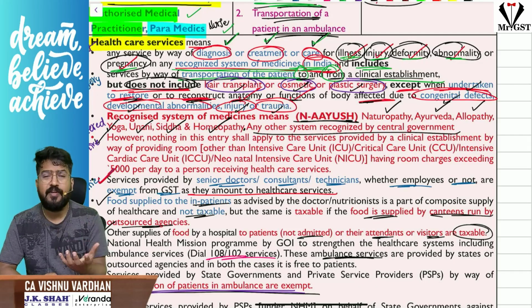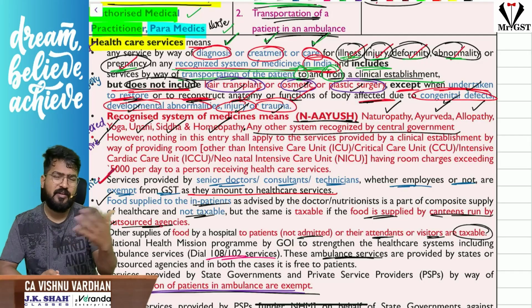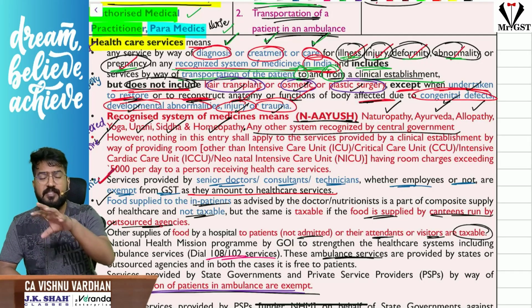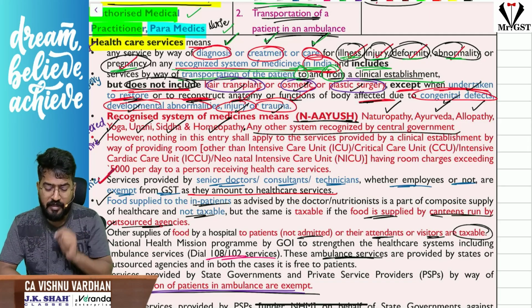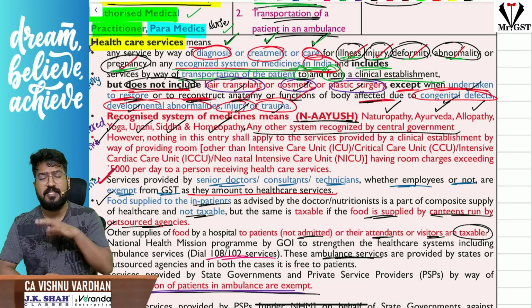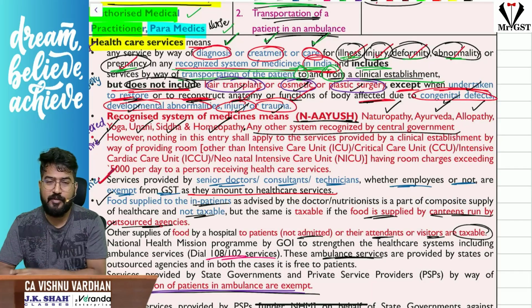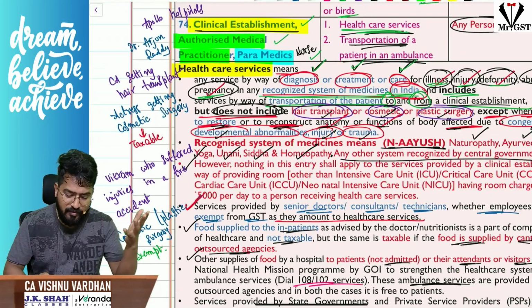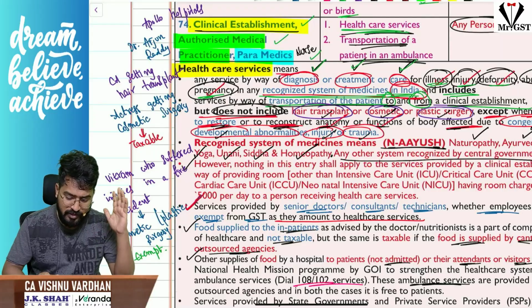If any cosmetic plastic surgery is done by actors or actresses, that is also taxable. But if cosmetic surgery, hair transplantation or plastic surgery is done because of developmental abnormalities, injury, trauma, for restoring or reconstructing the anatomy of the body, then it will be exempt under GST. Okay, so a CA getting hair transplantation, an actor getting cosmetic surgery, all these things are taxable.